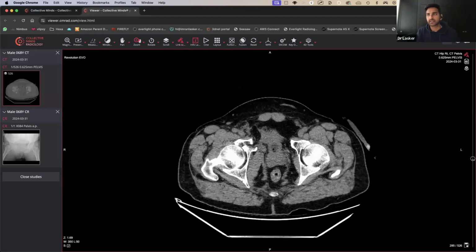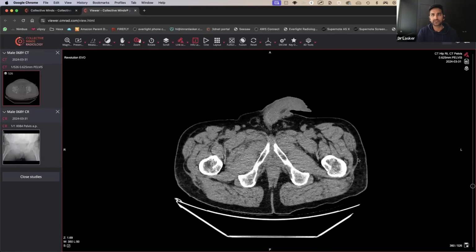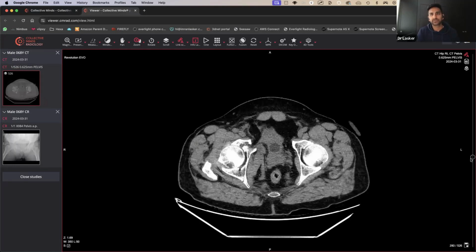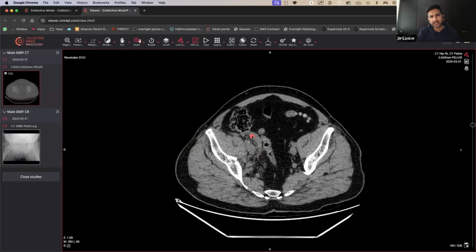Now let's have a look at the rest of the body, because you have to be careful, right? If you look at the fat planes here, can you see the fat plane there? Compare that to the fat plane there. So there's a lot of edema because obviously they've hurt themselves quite badly. Let's have a look at the rest of the body and see what's going on. You can actually see that kind of stuff sitting there.